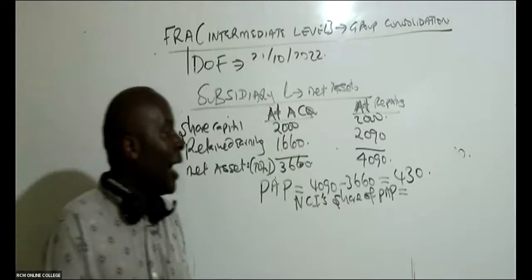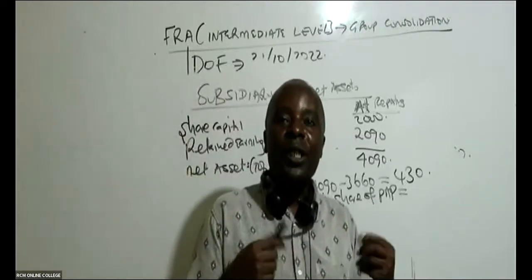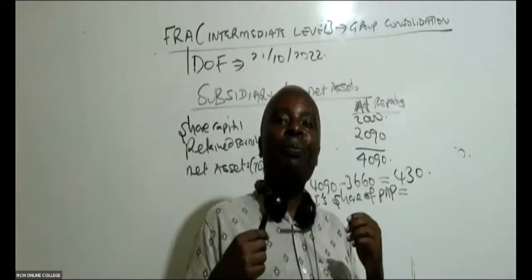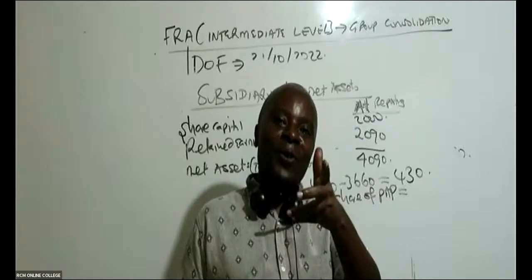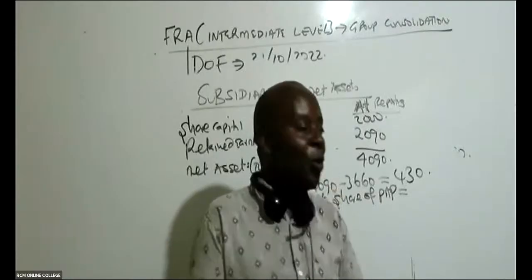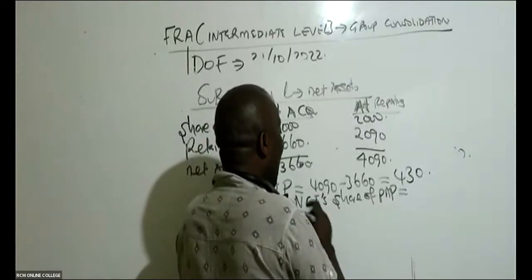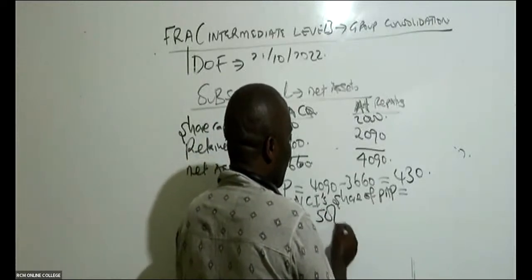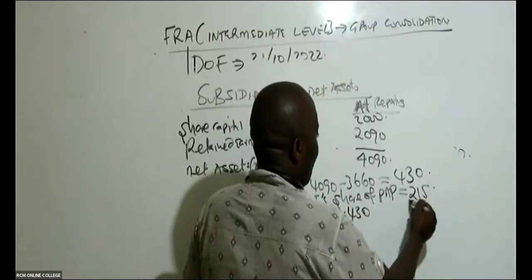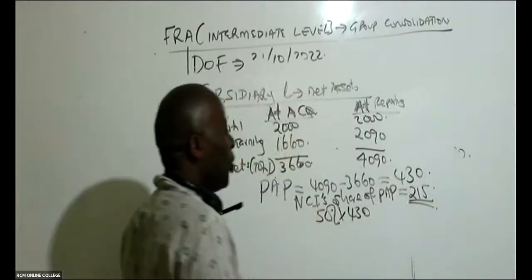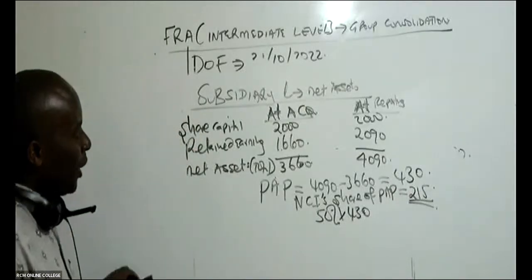I'm so happy because you guys have known that when it comes to shareholding, when it comes to dividends, it can't be on the management 60% control. No, it is based on your shareholding. And we know that the parent has 50%, the non-controlling interest also has 50%. So this times 430 will end up giving us 215. So Hope, I owe you your 300 bob. You need to give me your number there.